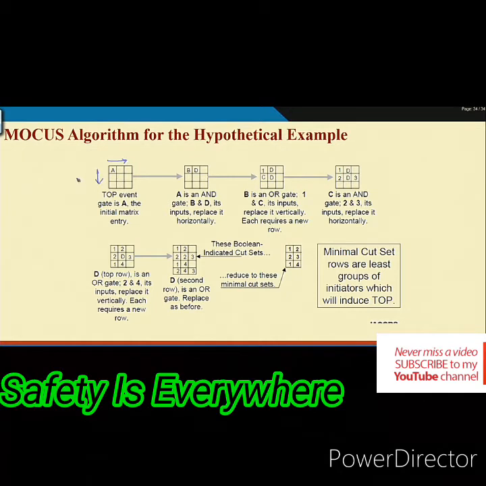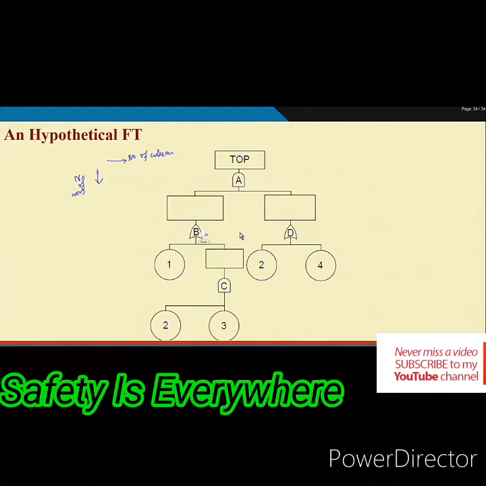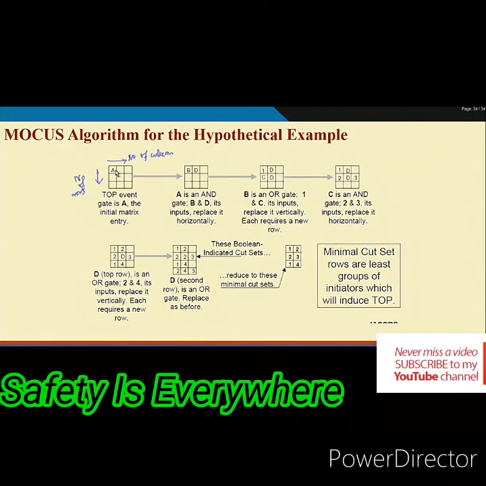Rows stand for cut sets: every row is a cut set, and every column is an element in the corresponding cut set, that is, the corresponding row. So, we have already seen the diagram: the top event, then A. So, we start with A.